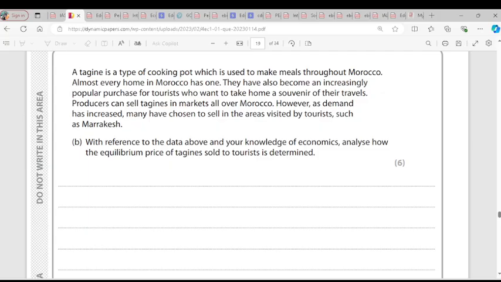So we can use a graph to represent it. This is the equilibrium price. We have demand and supply. This is the price, equilibrium. Clear?